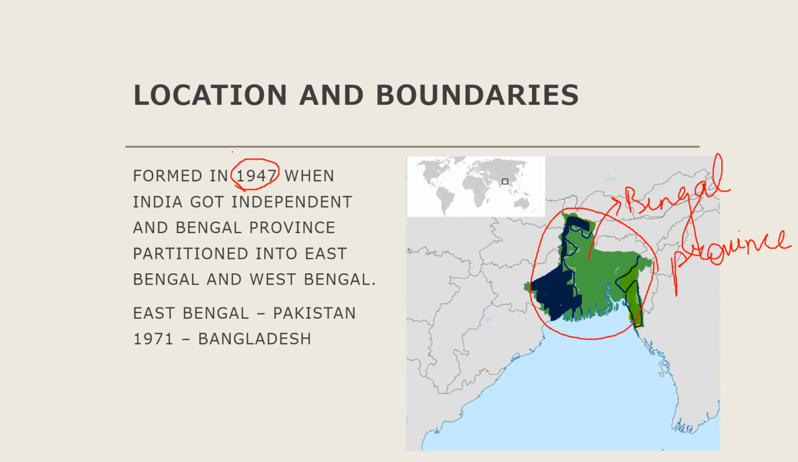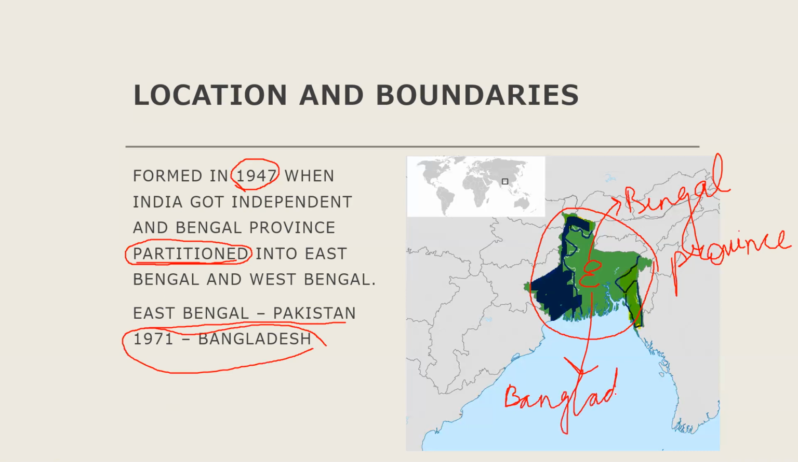But in 1947, when India got independent, India was also partitioned. In the previous class, we have read India got partitioned in 1947. So the eastern part, East Bengal, went to Pakistan, and in 1971 it became a separate country known as Bangladesh.